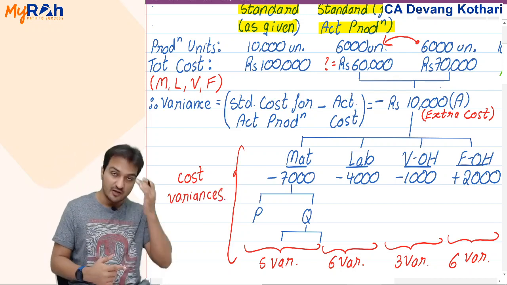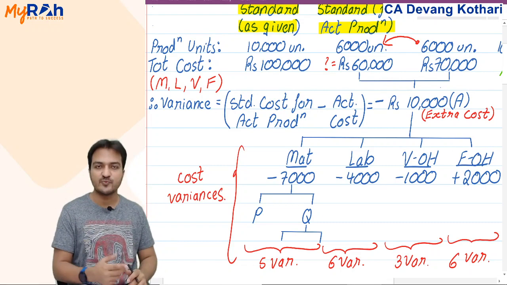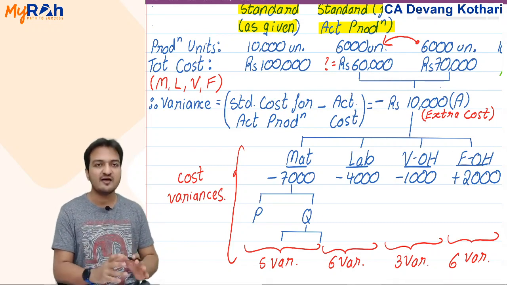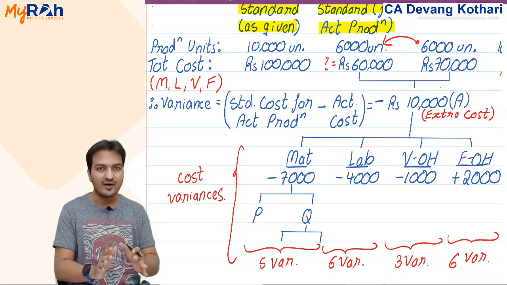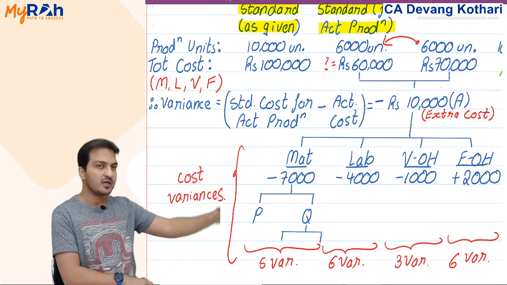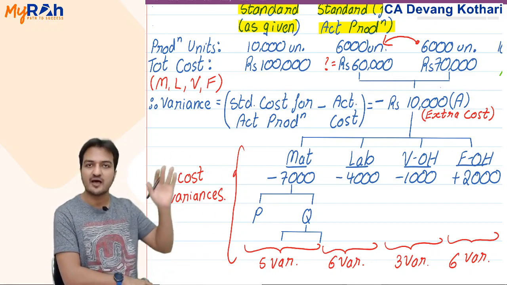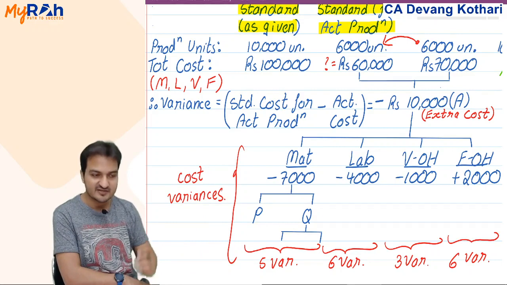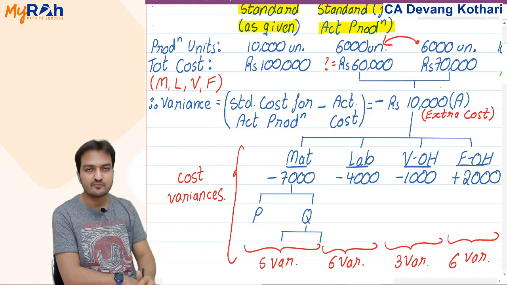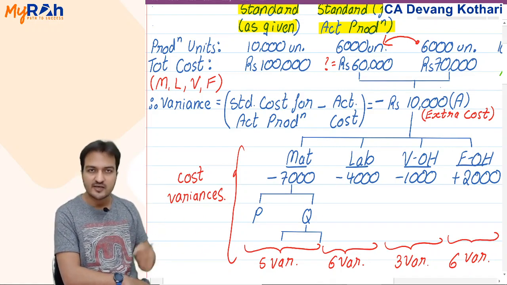Then in CA final level, you will learn about revenue, that is sales variances, profit variances, and all that. Right now at CA inter level, this example here summarizes the entire chapter. Done? Yes. Now with this introduction, one by one, we will start learning each variance.